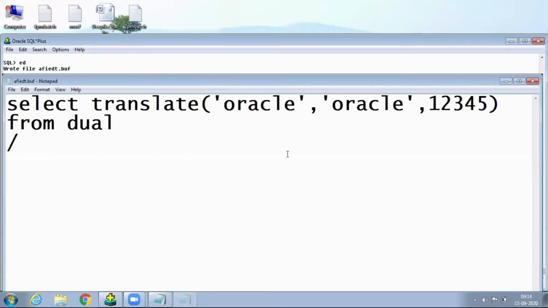Suppose here I'm writing like this. Now check it out, 1, 2, 3 like this.